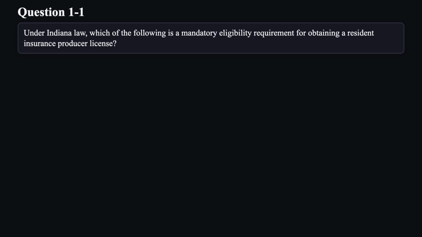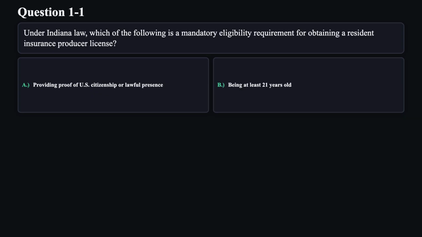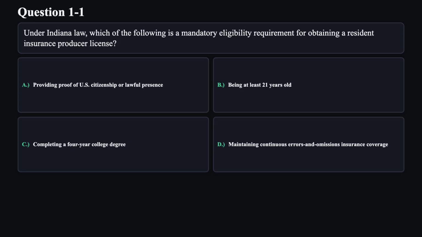Under Indiana law, which of the following is a mandatory eligibility requirement for obtaining a resident insurance producer license? A. Providing proof of U.S. citizenship or lawful presence. B. Being at least 21 years old. C. Completing a 4-year college degree. D. Maintaining continuous errors and omissions insurance coverage.